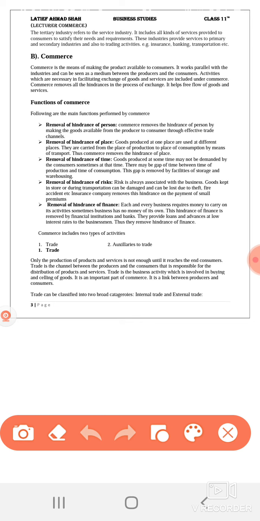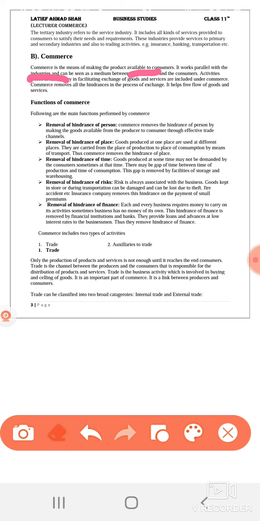What is commerce? Commerce is the means of making the product available to the consumers. It works parallel with the industries and can be seen as a medium between the producers and consumers. We can define commerce as activities which are necessary in facilitating exchange of goods and services are included under commerce.